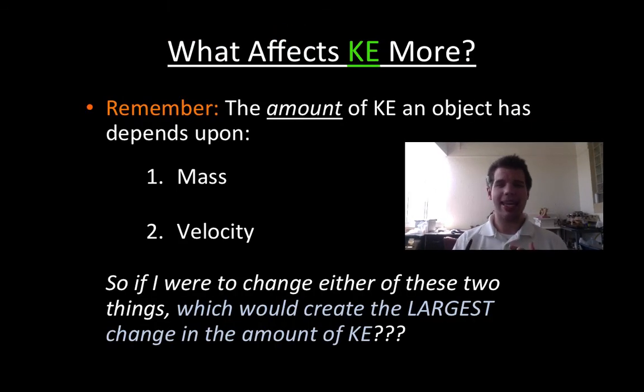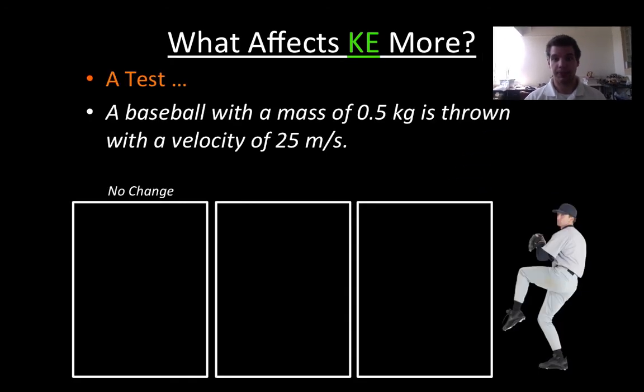So we know that KE depends on mass and it depends on velocity. But as a quick question, what do you think the amount of KE depends on more? Does it depend on the mass more, or does it depend on the velocity more? Meaning, if I were to change one of those two numbers, what would create the largest change in the kinetic energy? So let's go through an example here, just a real simple one, to see if I change something up, what effect it has on the kinetic energy.